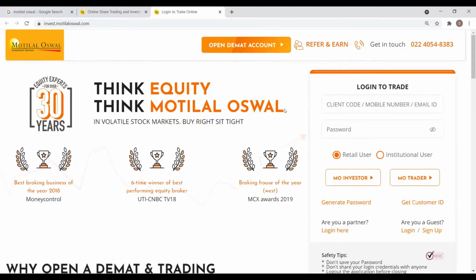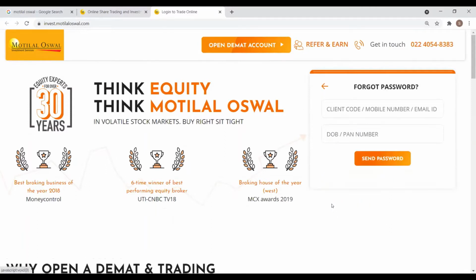If you already have a client code and a password generated for your account, you can easily input those credentials here and log into your portal. If you're logging in for the first time, or if you've forgotten the password for any reason, there's an option at the bottom called generate password.